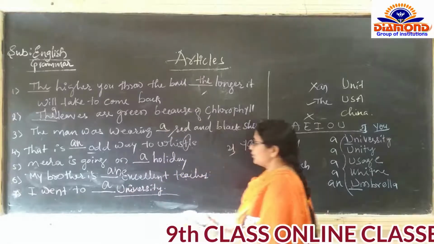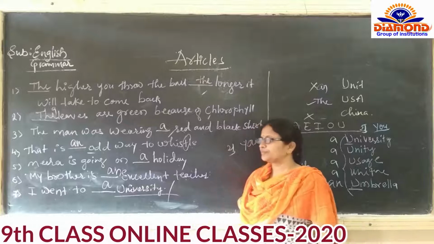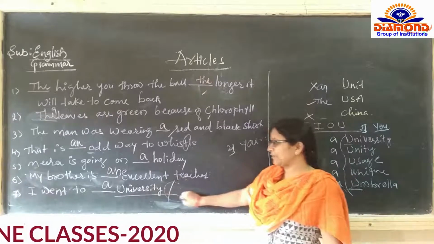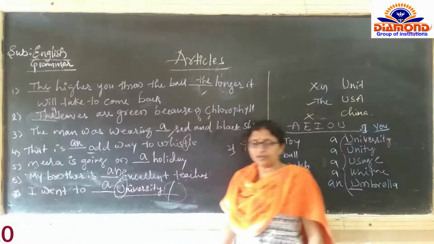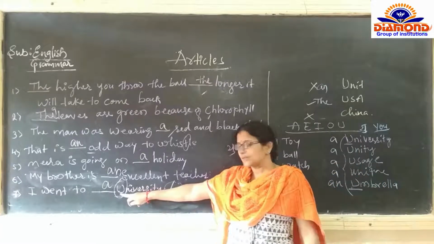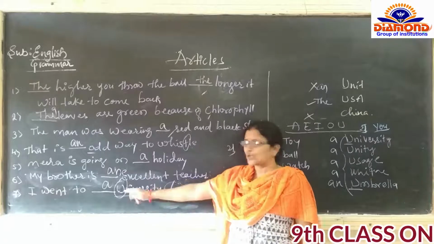Then I went to this type of university, unique, unity. For all these it's very difficult, because the first letter of the word is a vowel, but here the consonant sound is there.